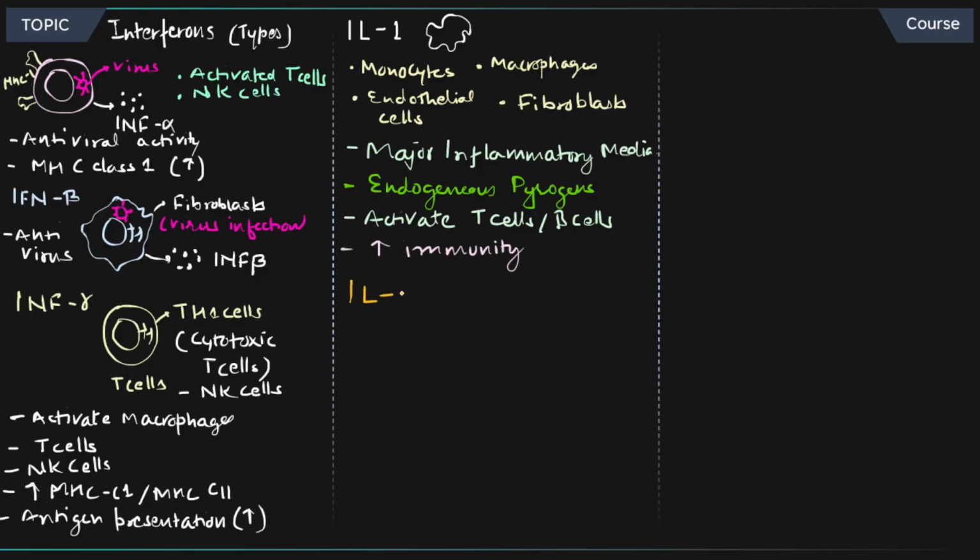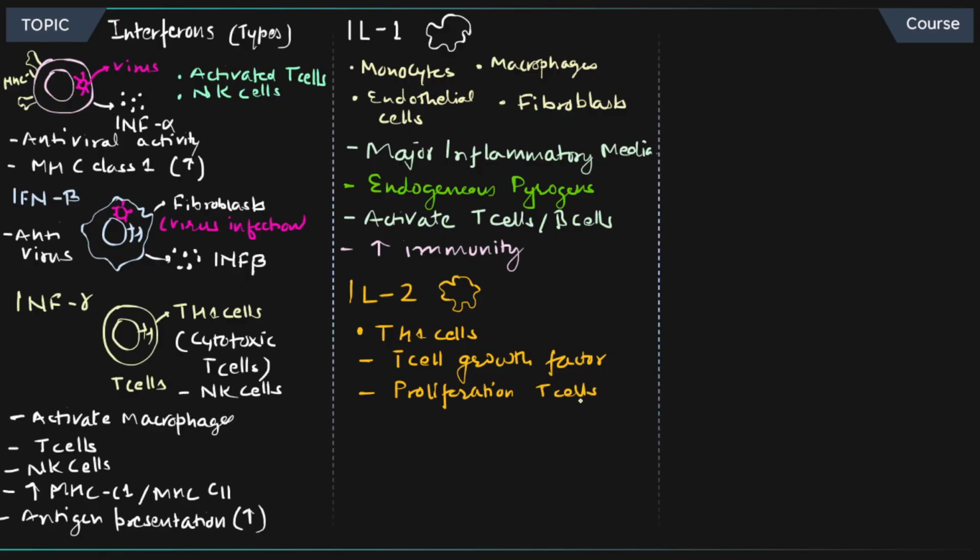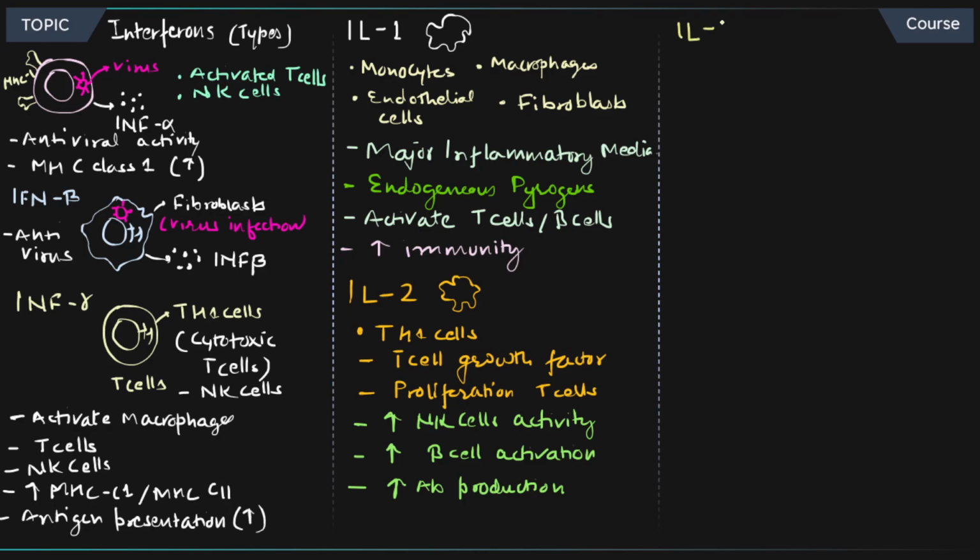Now let's talk about IL-2, and this is again a protein produced by Th1 cells. Its role is as a T cell growth factor. It's going to be involved in proliferation of T cells. So proliferation of T cells is going to happen. You have very high NK cell activity because of IL-2, very high B cell activation because of IL-2, and also antibody production because B cell activation is going to happen. So high antibody production.